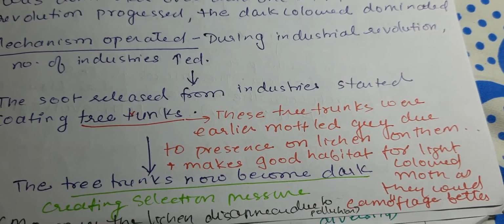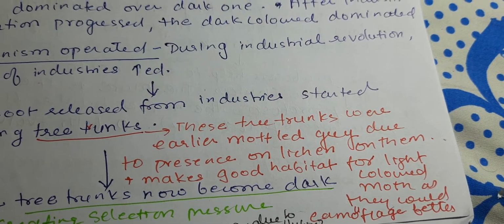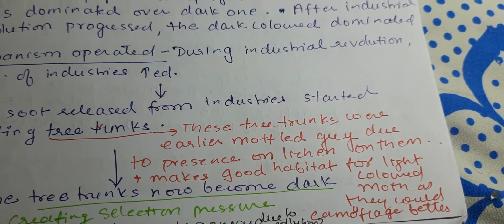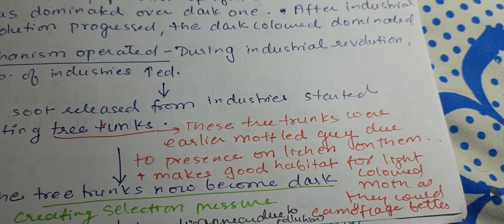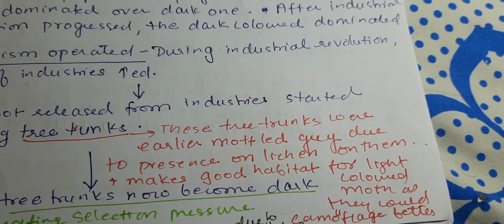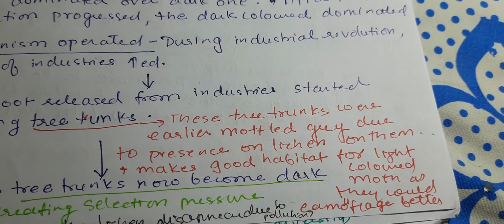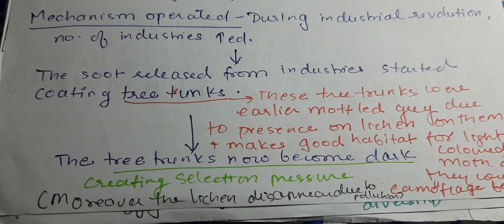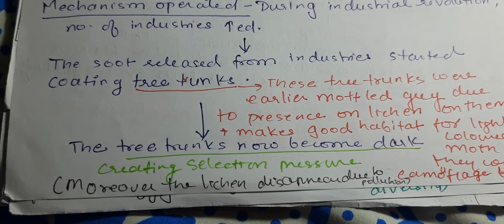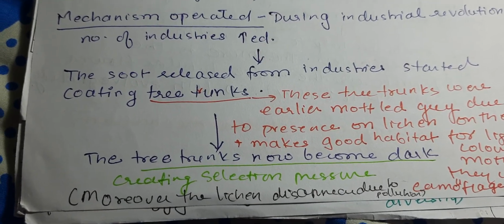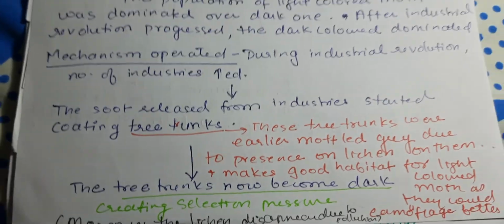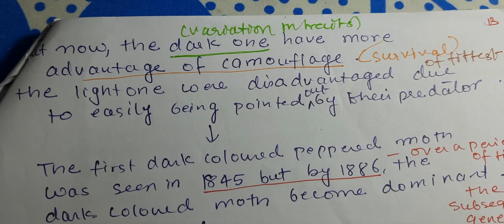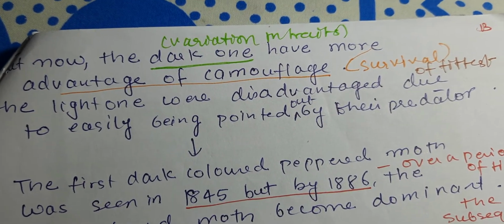Okay. Now, if you see, these tree trunks were earlier mottled gray due to the presence of lichen, because there was no pollution, so there was deposition of lichen on the trunk of the trees, and this makes good habitat for light colored moth, so they can easily camouflage in this environment. The tree trunk now became dark because of the pollution, creating selection pressure. Moreover, the lichen disappeared because of the pollution. So now the dark one have more advantage of camouflage.